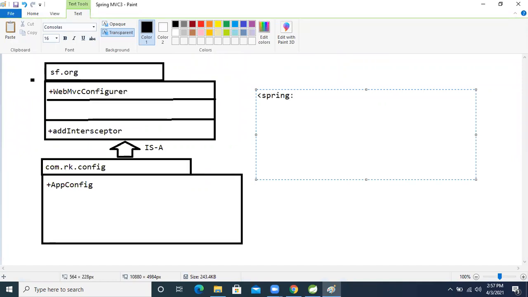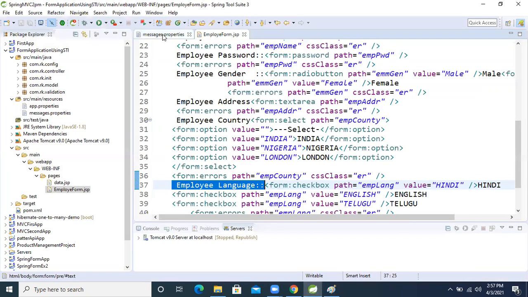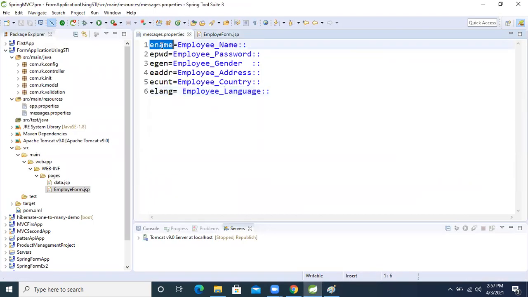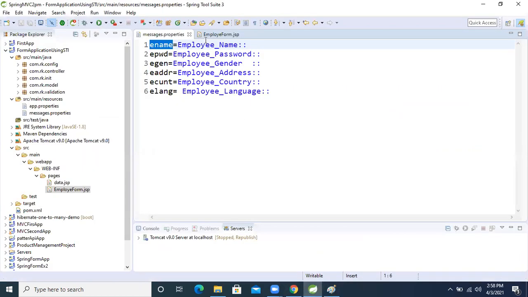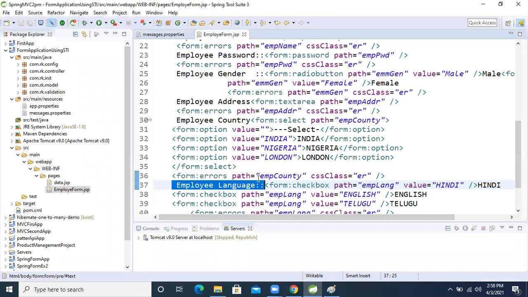Spring colon message, the code is there. Inside that, we will pass the key, whatever key we are taking in the property file, inside this argument. Then we can read the data into our page. Then we can read that page.